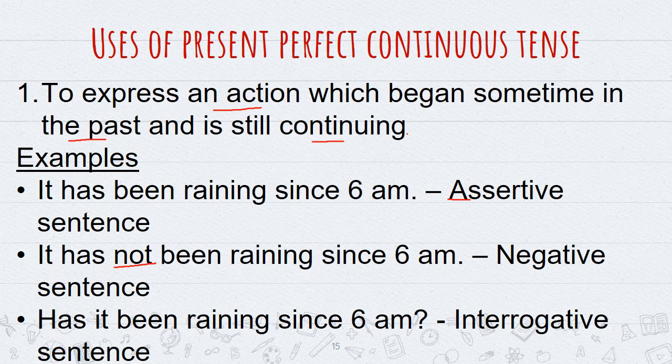For example, it has been raining since 6 a.m. This is an assertive sentence. Its negative will be: it has not been raining since 6 a.m. And its interrogative will be: has it been raining since 6 a.m.?